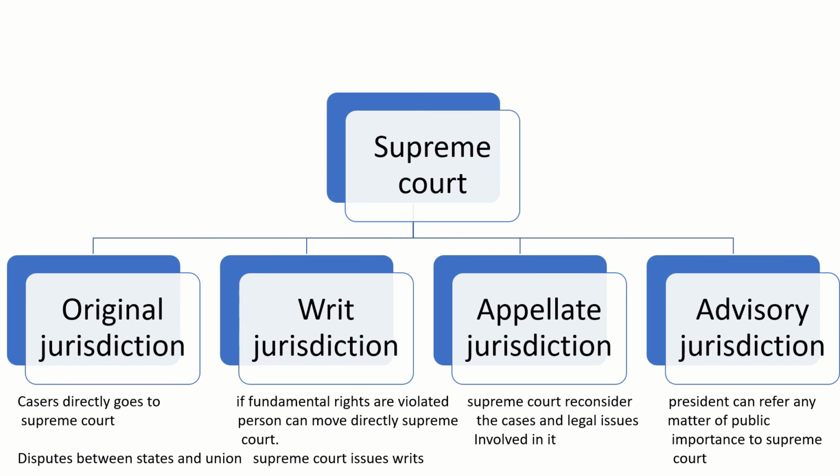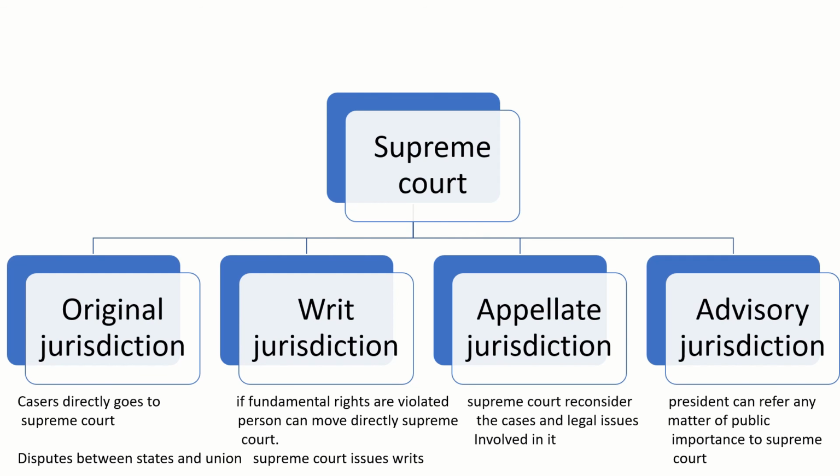Another one is writ jurisdiction. Writ jurisdiction means if fundamental rights are violated, then a person can move to the Supreme Court directly, and the Supreme Court issues the writs. Some of the writs are habeas corpus and mandamus. The Supreme Court can issue these writs to protect the fundamental rights of the person.